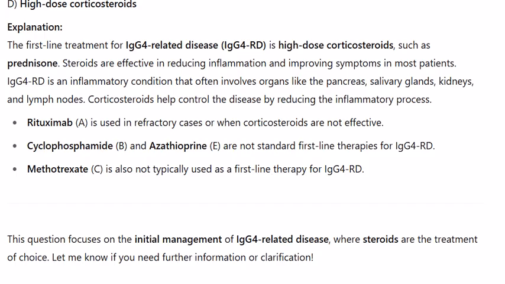IgG4-RD is an inflammatory condition that often involves organs like the pancreas, salivary glands, kidneys, and lymph nodes. Corticosteroids help control the disease by reducing the inflammatory process. Rituximab (A) is used in refractory cases or when corticosteroids are not effective. Cyclophosphamide (B) and azathioprine (E) are not standard first-line therapies for IgG4-RD. Methotrexate (C) is also not typically used as a first-line therapy for IgG4-RD.